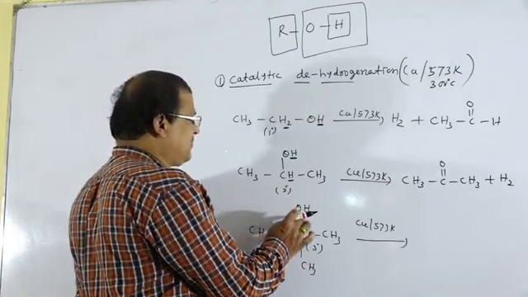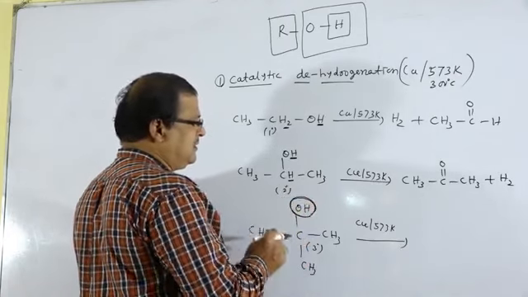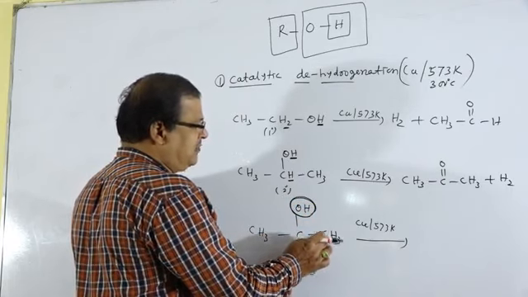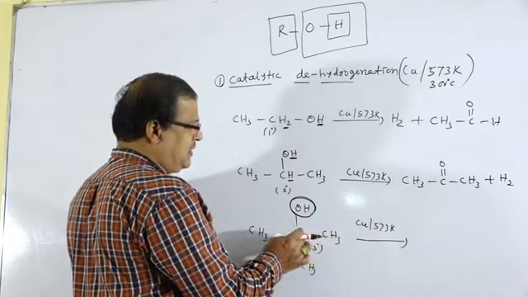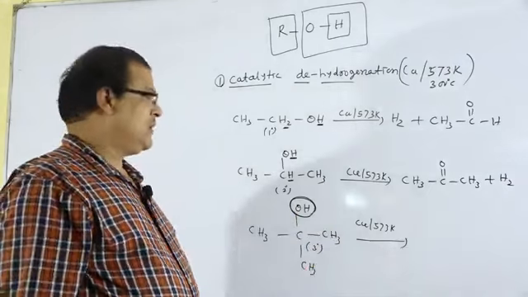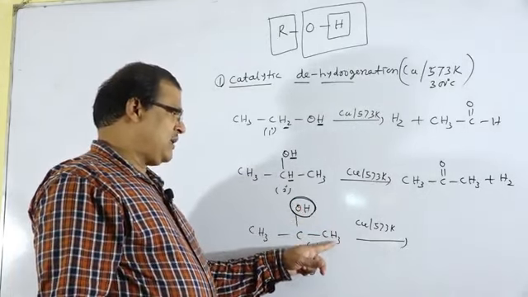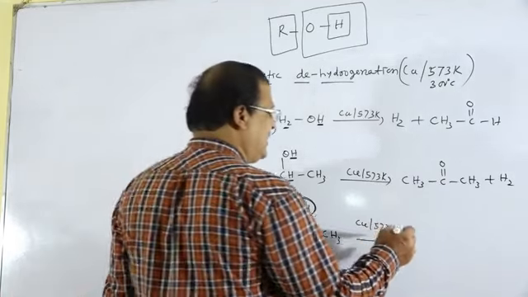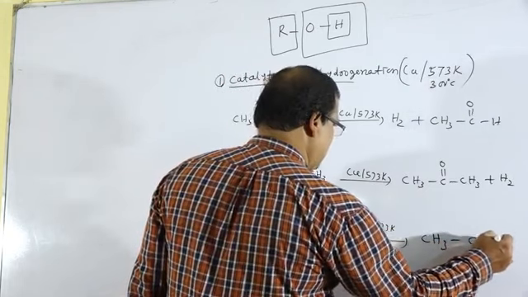The OH part entirely and an H from the adjacent carbon atom are removed as water, so we have to insert a double bond here, forming a C=CH2 double bond.